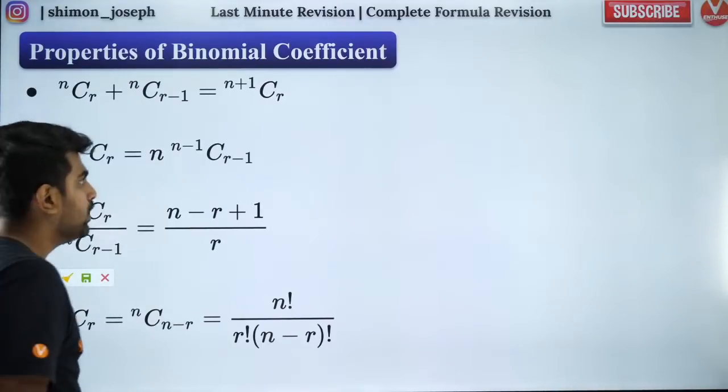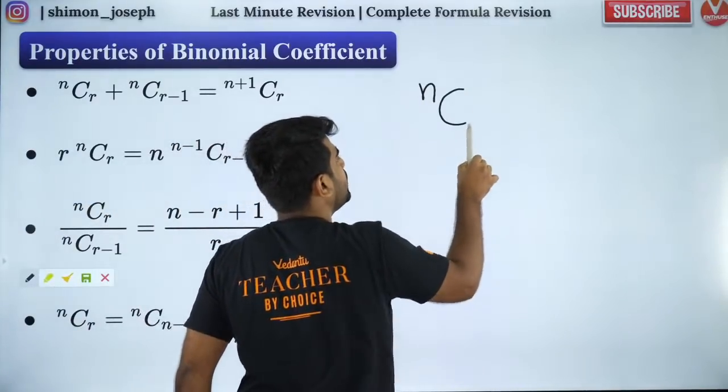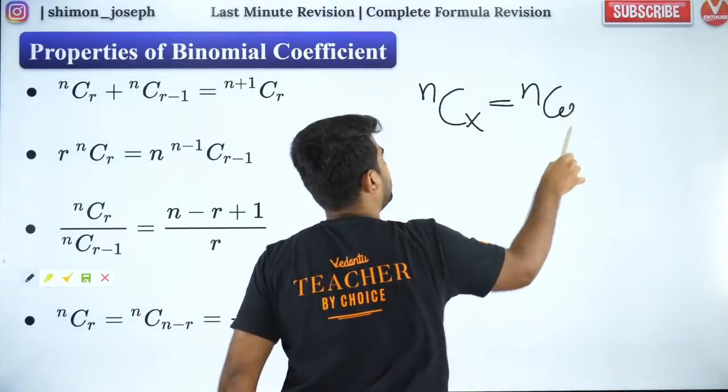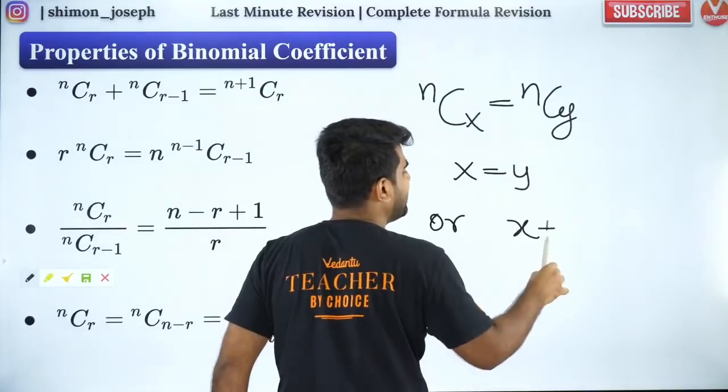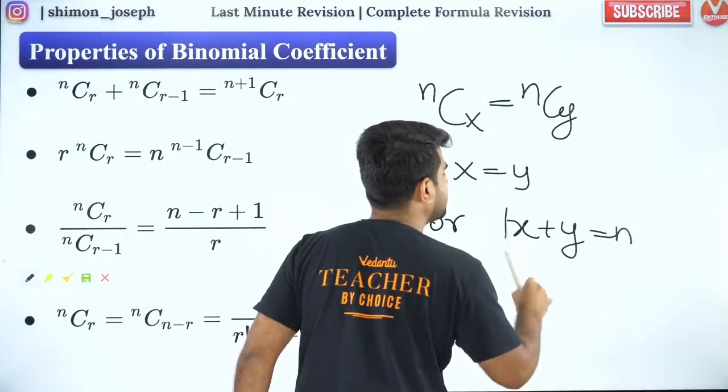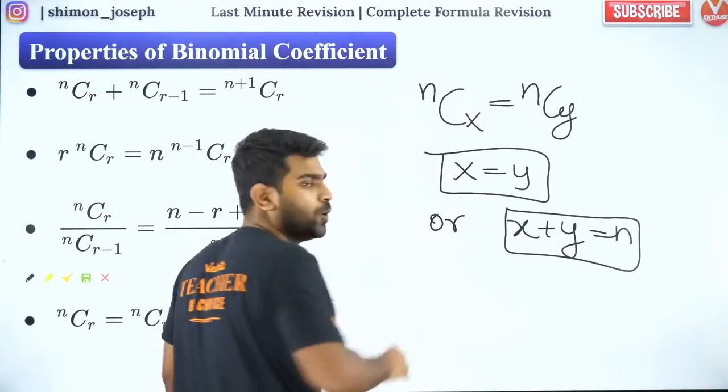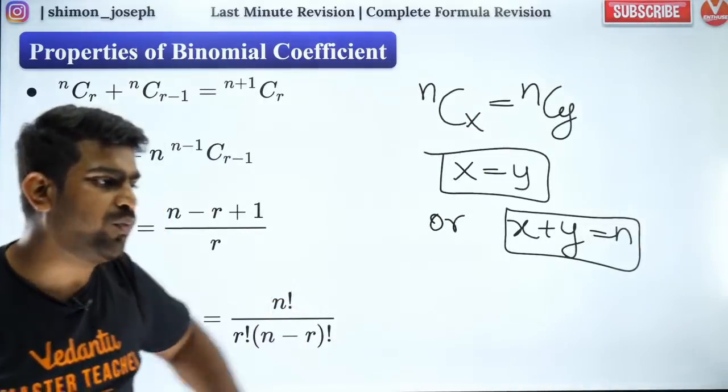You guys are amazing. So people, the next one which I want to teach you is, if nCx is equal to nCy, you can say that either x is equal to y, or you can say that x plus y is equal to n. These are the two conclusions that you can make. Don't ever forget that. Okay? So if this is clear, I will move forward.